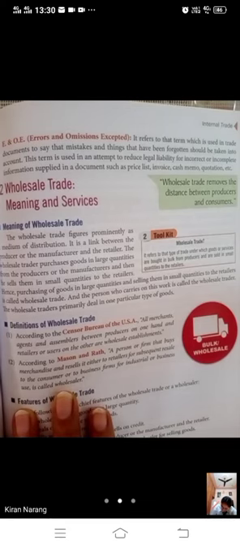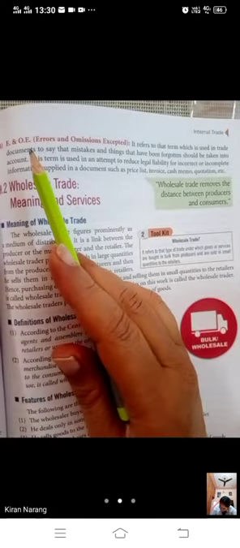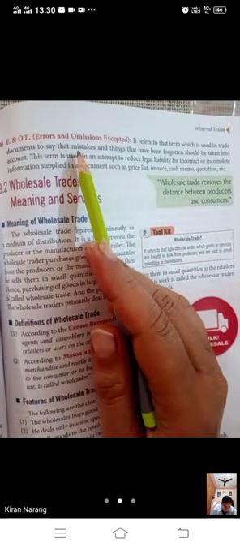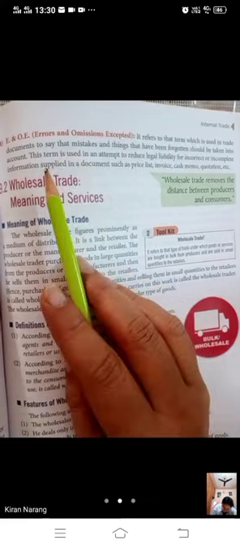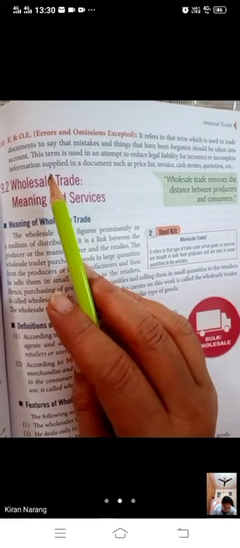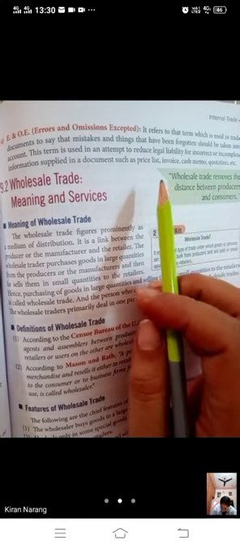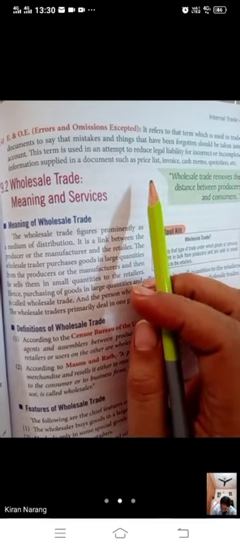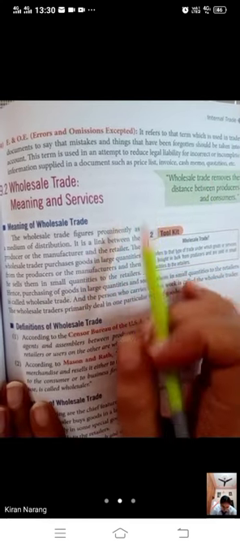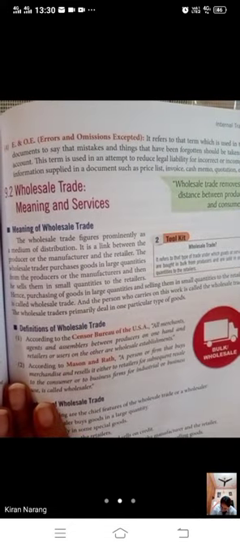At the end of most of the bills, this line is written: E and OE. That means if there is any error or anything which is omitted, not recorded, it will be dealt with afterwards. Okay? E and OE. So this was your internal trade.